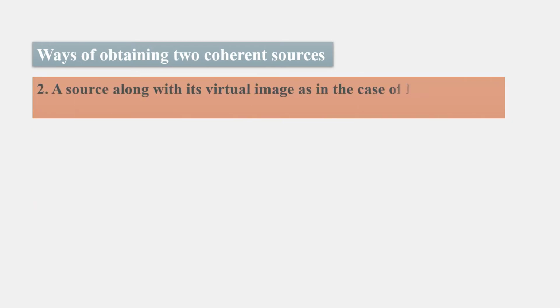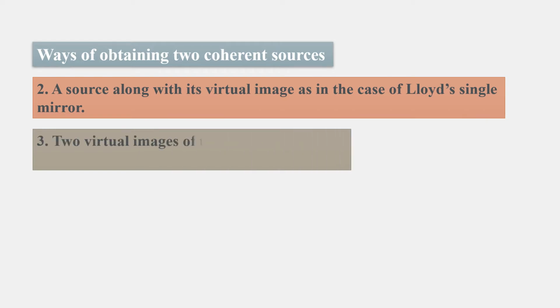Second one, a source along with its virtual image, as in the case of Lloyd's single mirror. Third one, two virtual images of the same source, as in the case of Fresnel's biprism.